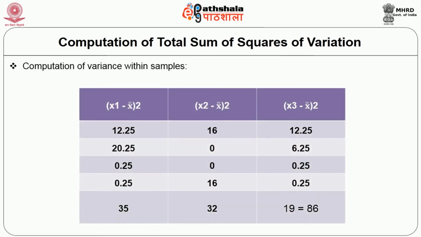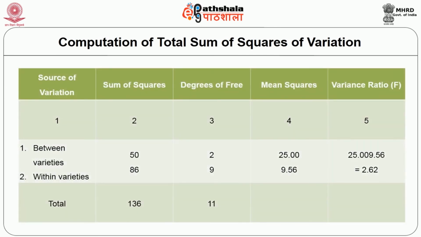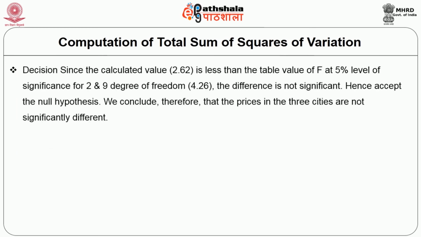Then computation of variance within the samples is also given in the table. Then based on the above tables, we can construct the ANOVA table. The first column shows the source of variation, the second column shows the sum of squares, the third column shows the degrees of freedom, the fourth column shows the mean sum of squares, and the last column shows the F value.